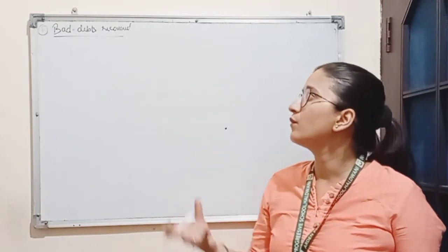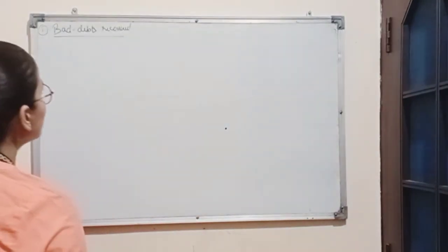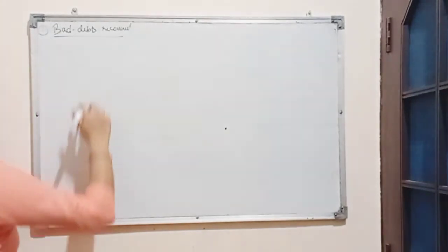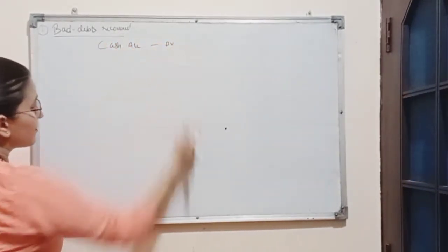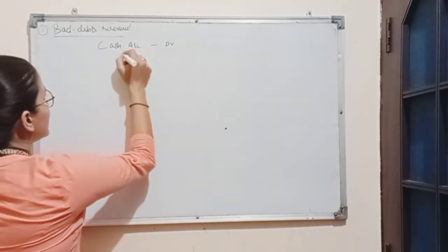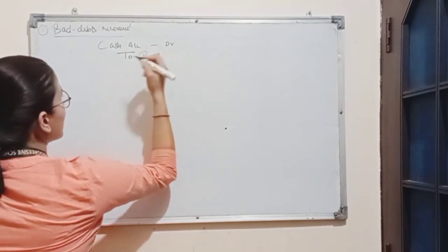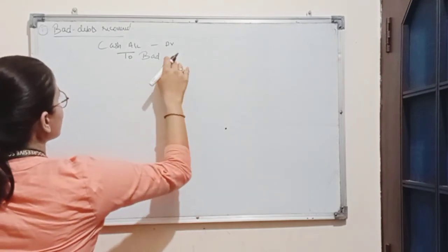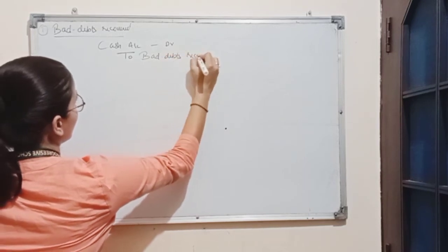So bad debts recovered will now be income for us because we are receiving our remaining amount, and we know we are receiving our amount in the form of cash. So if we receive cash, we will debit cash account because cash is a real account. Rule for real account is debit what comes in. And these bad debts are now treated as income for us. So incomes are always credited according to the rule of nominal account. So on credit side we will write to bad debts recovered.